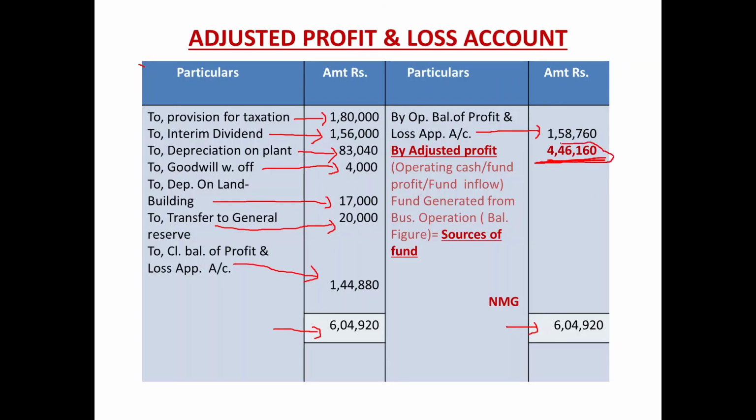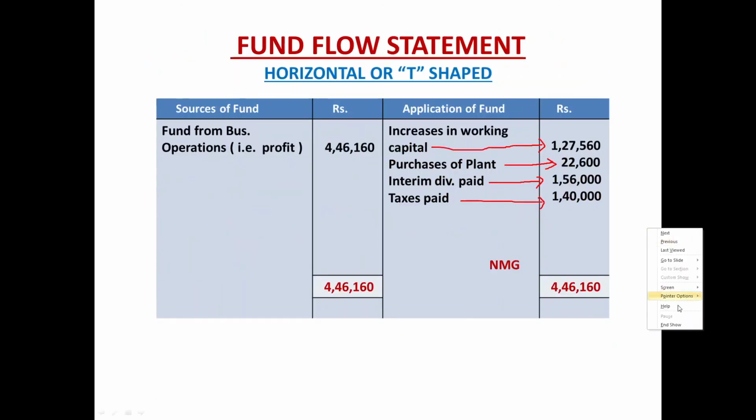This is the adjusted profit, fund profit received from business operation. And we have to report it in the fund flow statement. On the sources side, fund profit, operating profit received from business operation. Have a look, only one item on the sources side, that is fund from business operation, operating profit